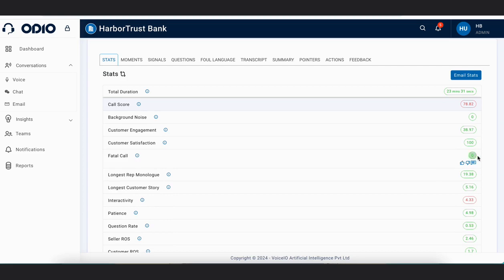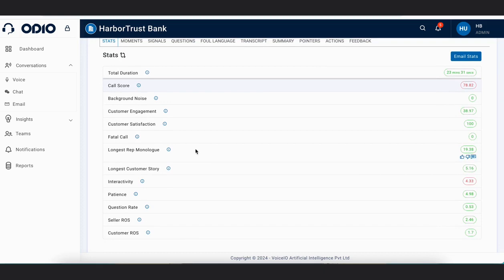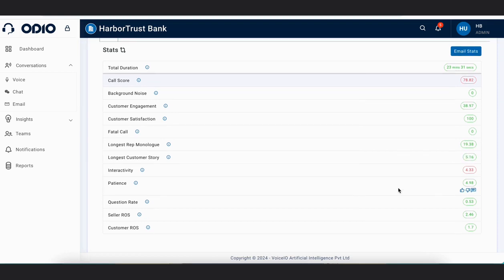Is this a fatal call? No, that's why it's 0. Otherwise it would have been marked as 1 if there's any compliance which hasn't been met. The longest rep monologue, meaning the longest dialogue, is 19.38 seconds. The longest customer story is 5.16. The patience level is 4.98. So customer ROS is this, seller ROS is this.